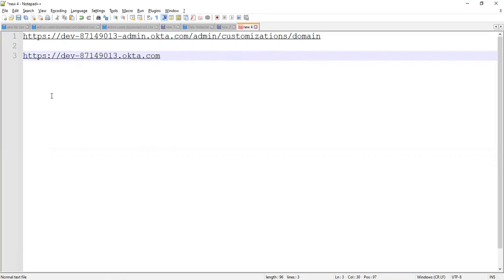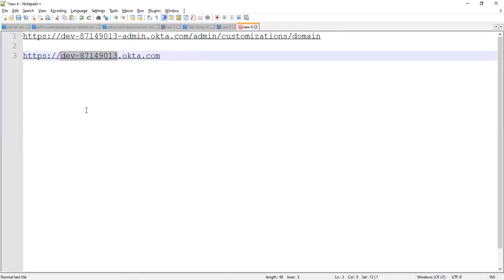Here you can see a similarity: https dev 87149 some number okta.com. But in the middle of the admin URL you can see a hyphen admin before okta.com. That is the only difference, and all the remaining parts are the same. How can you categorize the domain here? The word that comes before Okta, that is what we call your domain.